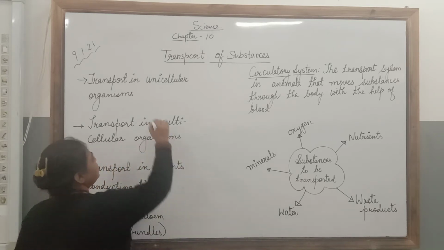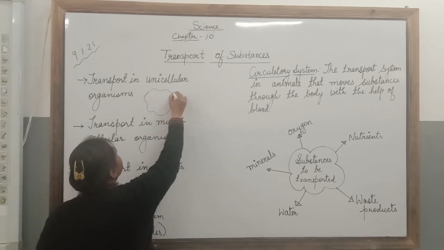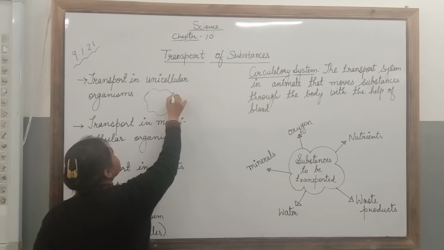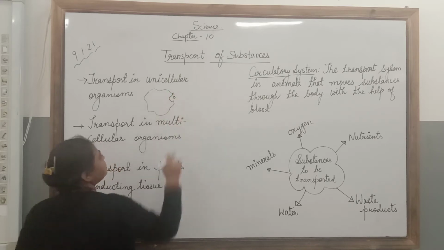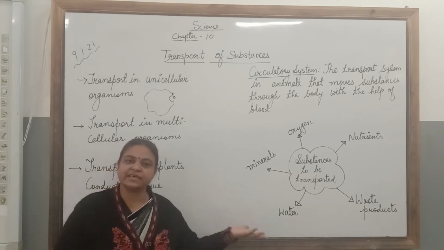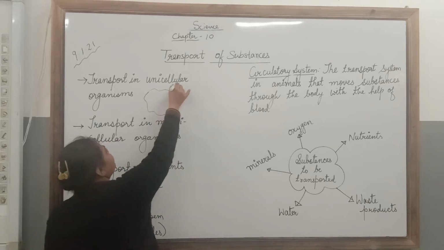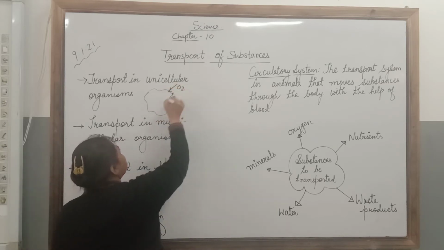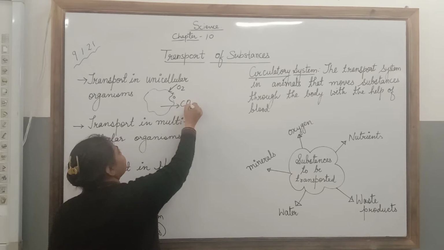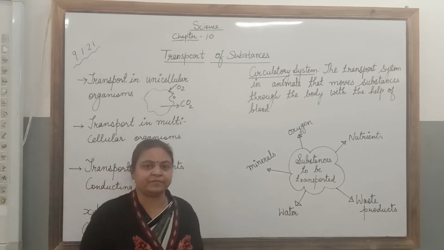Like for example in amoeba, it just takes the food from the surroundings, makes a food vacuole and releases the excretory product from the cell membrane itself. Similarly, oxygen diffuses in the body of amoeba and carbon dioxide leaves the cell. So here the system of transport is very simple.